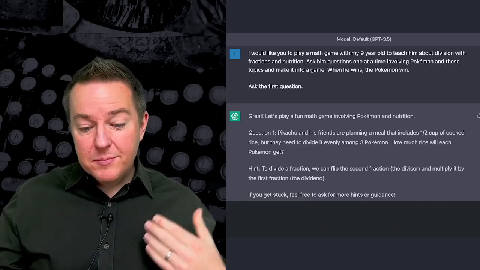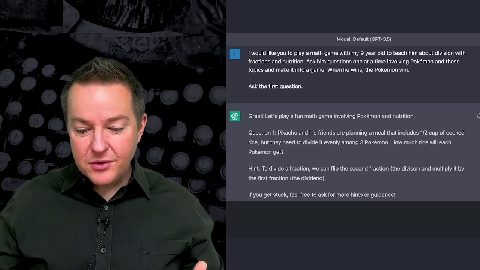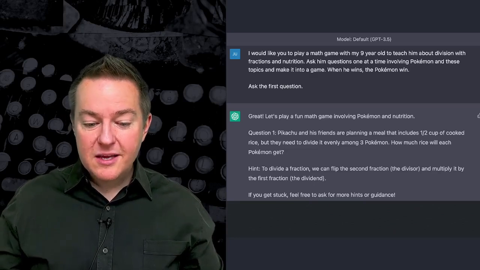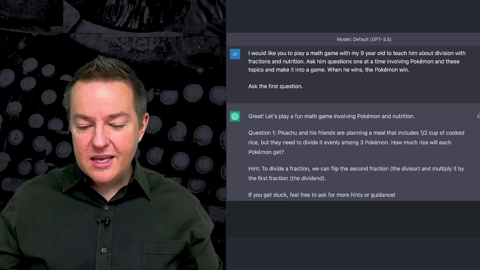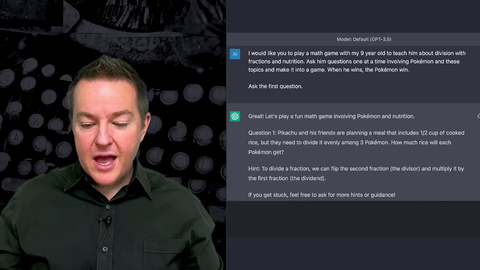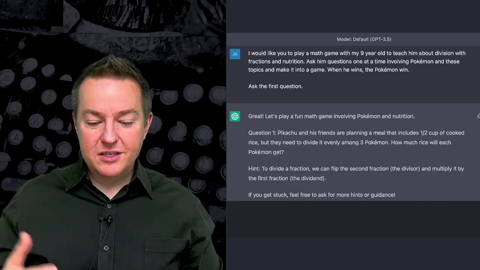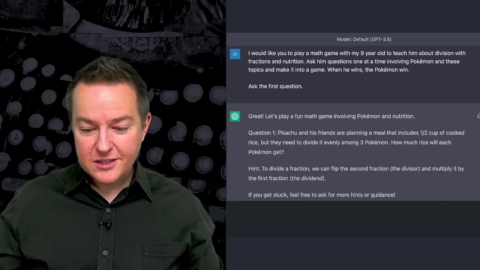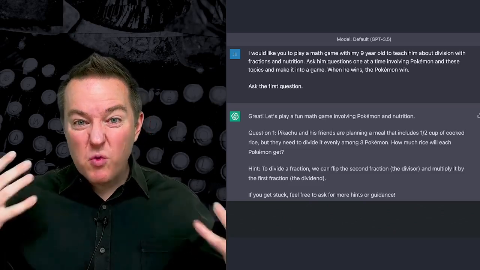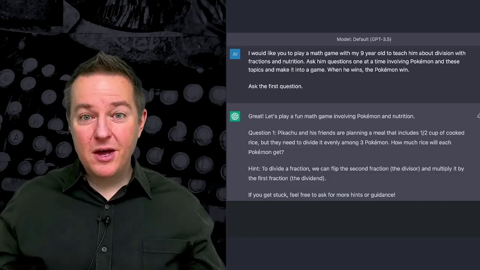Question 1. Pikachu and his friends are planning a meal that includes half a cup of cooked rice, but they need to divide it evenly among 3 Pokemon. How much rice will each Pokemon get? And it gives him a hint, and it says, if you get stuck, feel free to ask me for more hints, for guidance. And what does it do? It then waits for my son to respond.